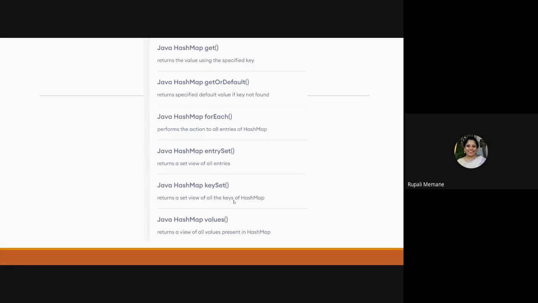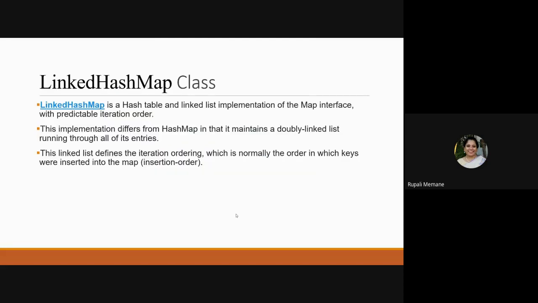So if I want to print the TY BSc division A, when I say keySet, it is not going to show me the names, it is just going to show me roll numbers 1 to 20. Similarly, if I say values, it is going to view all the values present in the HashMap, right? So these are the methods.